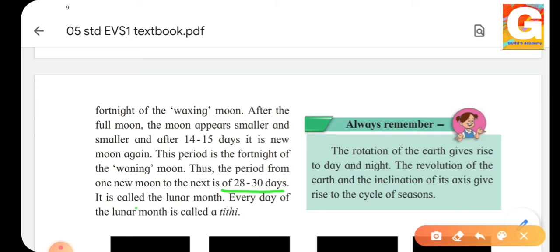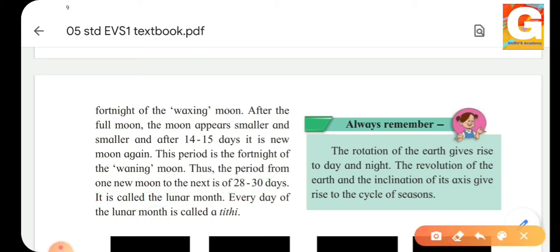And this is called the lunar month. You can be asked the question, what is the lunar month? So the period from one new moon day to the next new moon day, it is 28 to 30 days and it is called the lunar month. And every day of the lunar month is called Tithi.